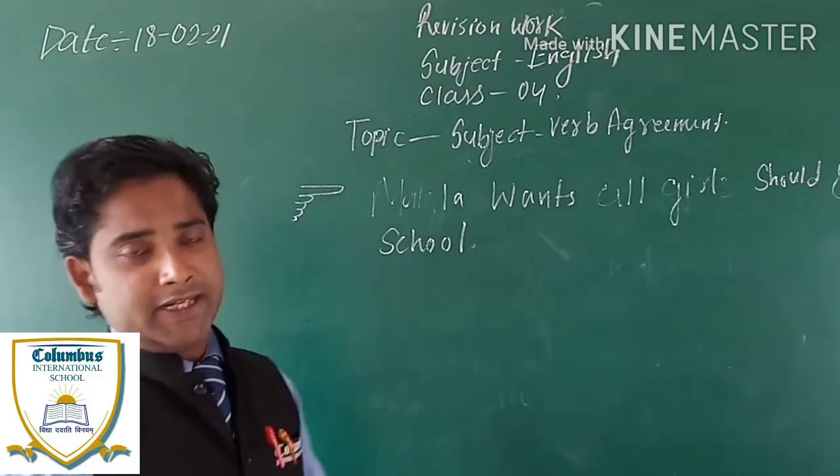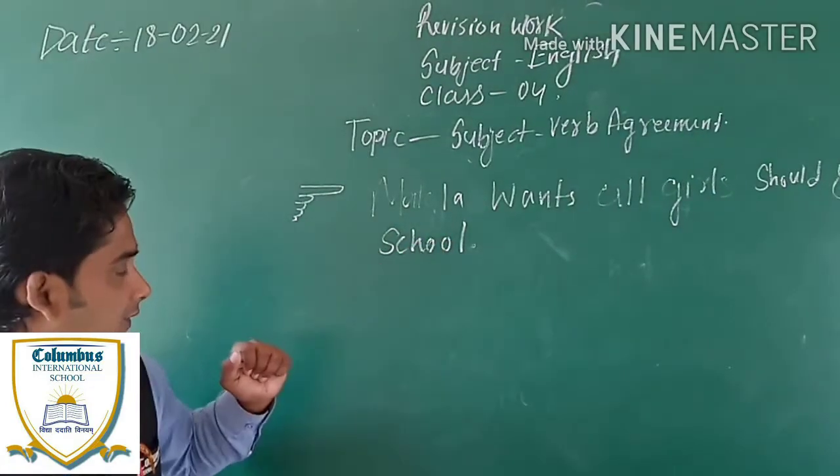I have written a small sentence and a very important sentence.